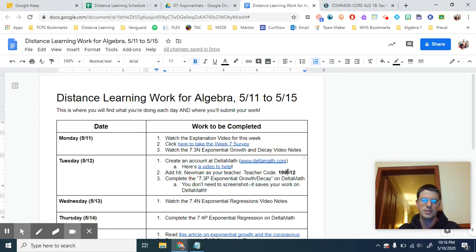So you'll apply this teacher code and you will complete this exercise. I have another one later in the week we're going to do, but this exercise on Tuesday, you don't need to screenshot it, okay? It saves your work in Delta Math, and I can see your name and your grade in Delta Math, okay? So make sure you use your first name and last name. That way you are the one that's getting credit, okay?